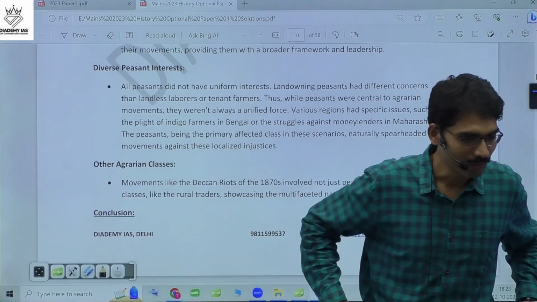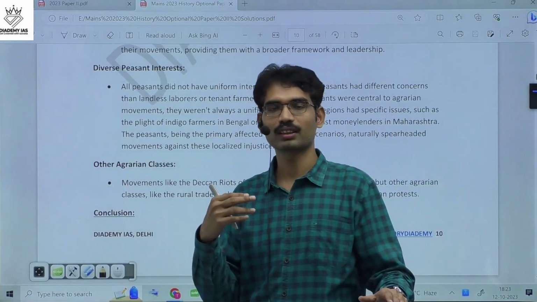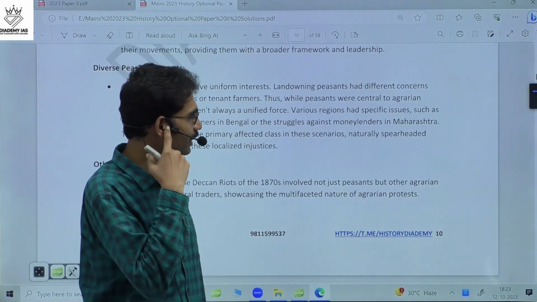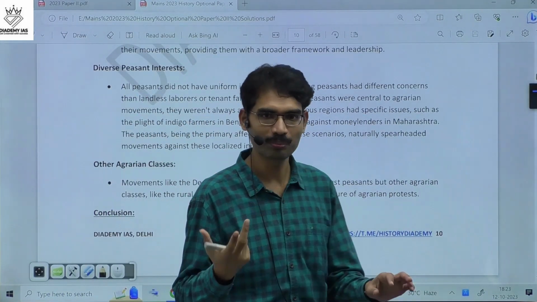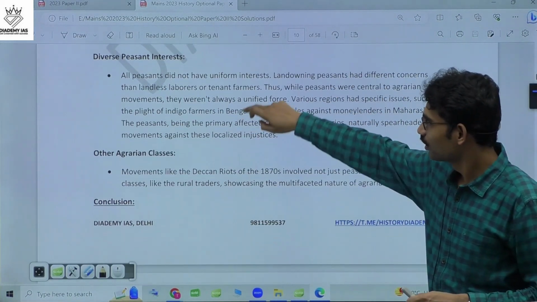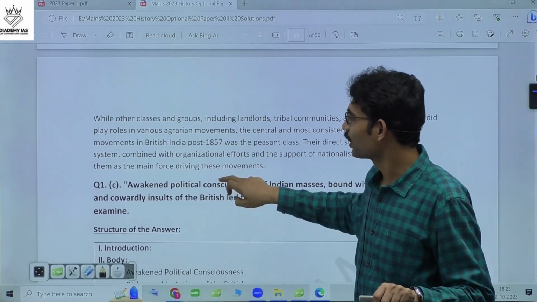Neel Darpan, very good. So many students are saying Neel Darpan. So that shows the support from the middle class, educated, enlightened individuals for the support of peasants. That is about agrarian movements. Now, the third one.